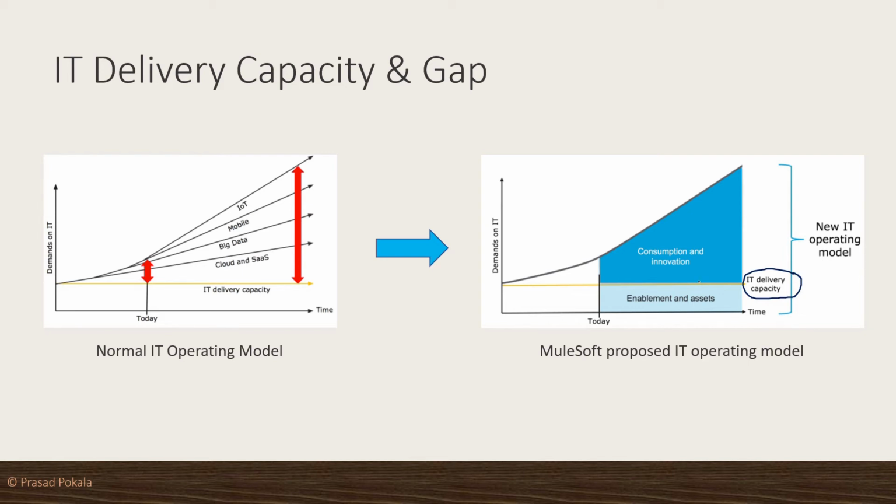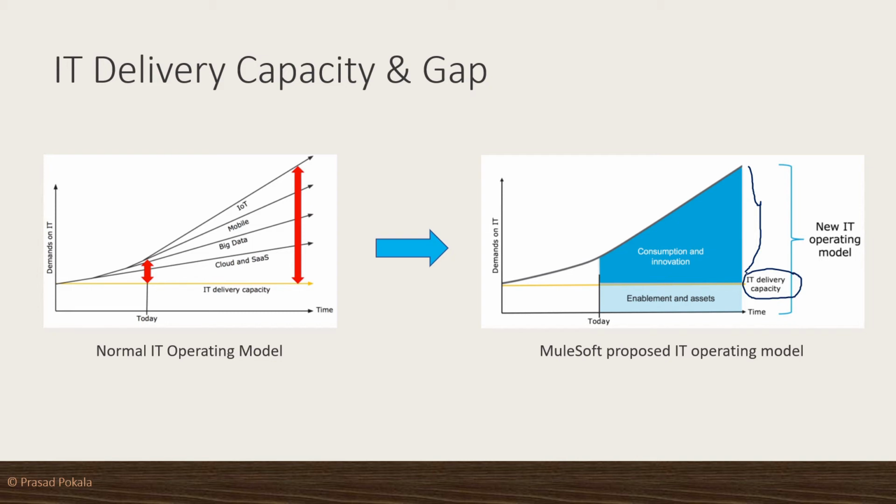At the same time, you can build your assets in a particular way, in a particular model, so that your IT delivery can keep giving the things within the same capacity, they keep on delivering, and you can also meet the demand of your business by adopting or consuming the delivered assets.